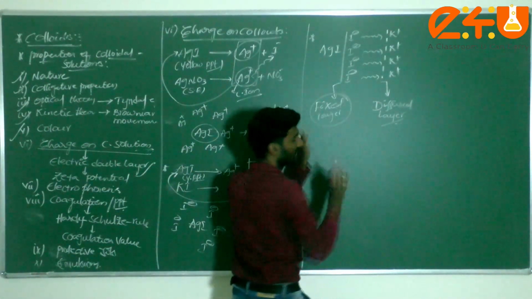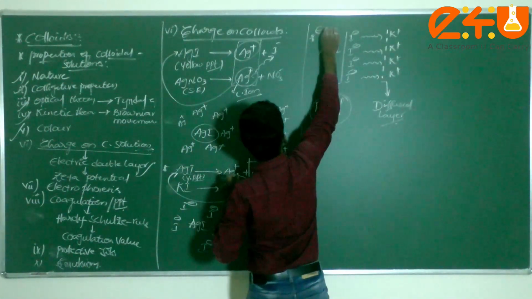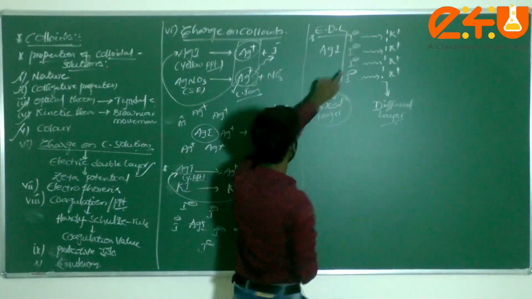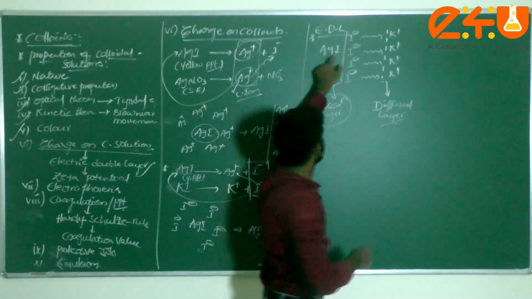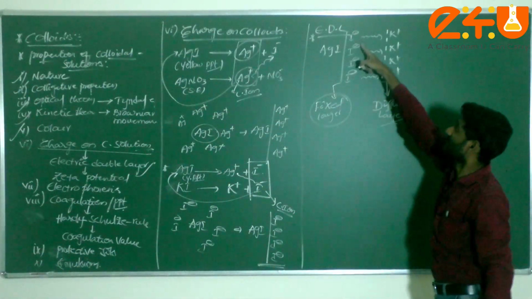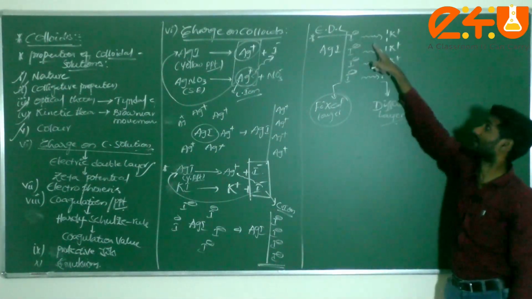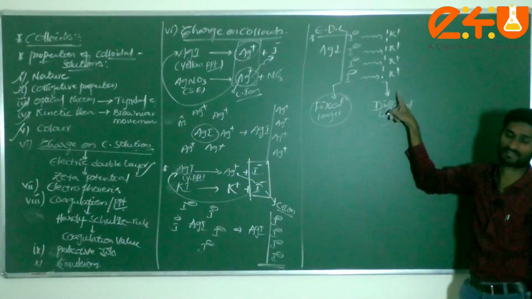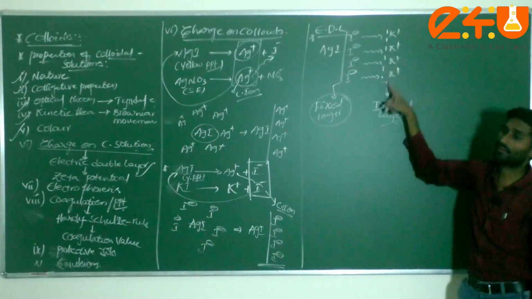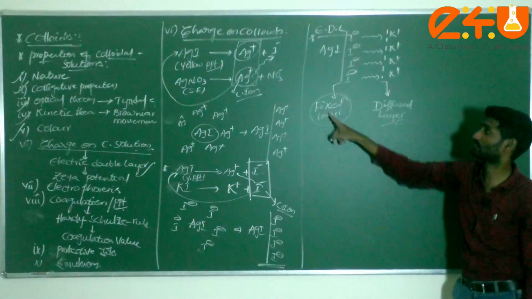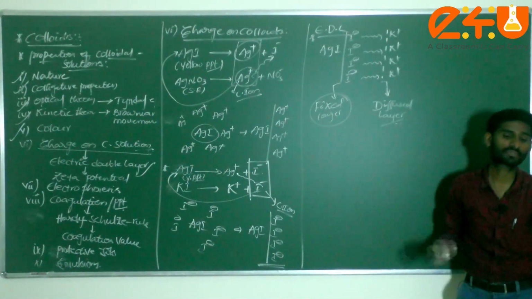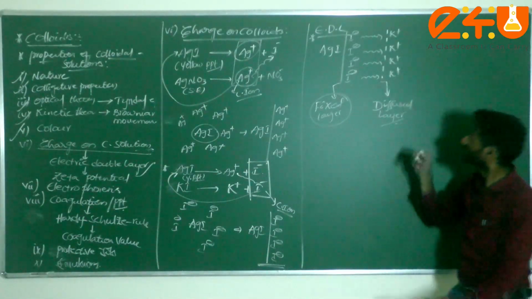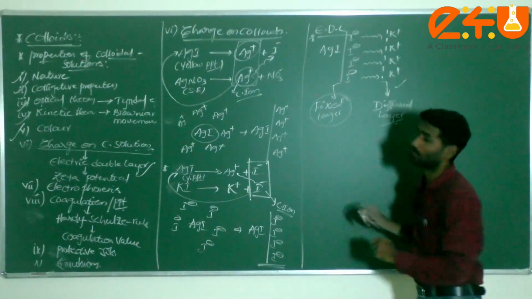What I am telling here is the electric double layer: the charge developed on these colloidal particles, this negatively charged particle, attracts the oppositely charged particles, forming one layer. This layer is the fixed layer, and this is the diffused layer. Together they are known as the electric double layer.